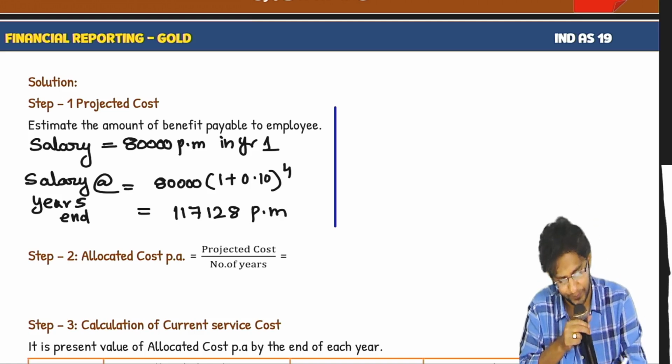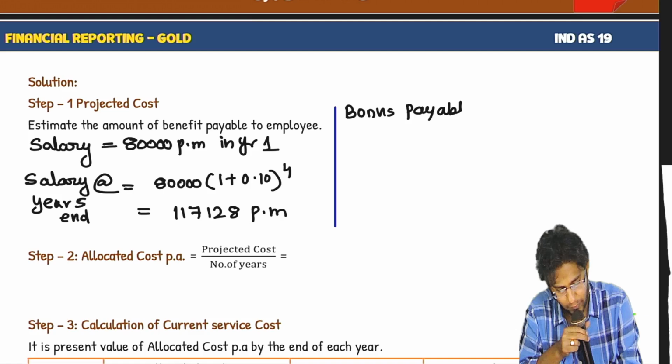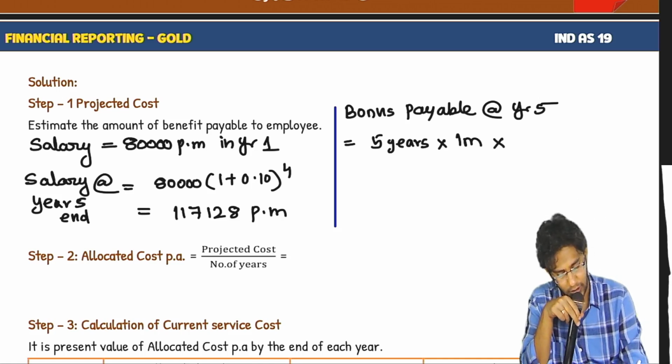Then compute bonus pay. Five years completed, for each year 1 month into last drawn salary.